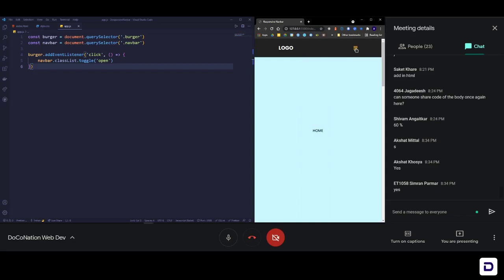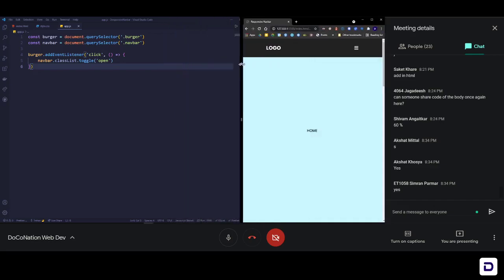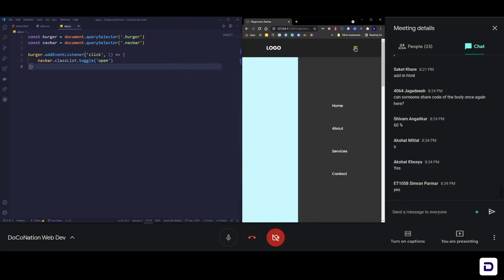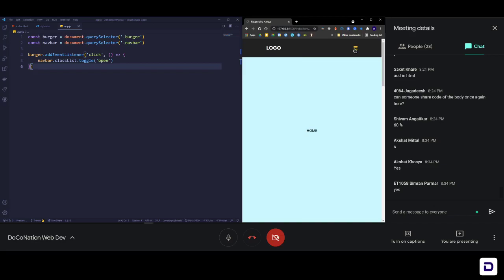As soon as you click on it, it opens, and if you again click on it, it closes. So here you have your responsive nav bar. When you click on the burger icon, it opens. When you click again on it, it closes. So that's it for this session. That's all you need to do to create a responsive navigation bar.